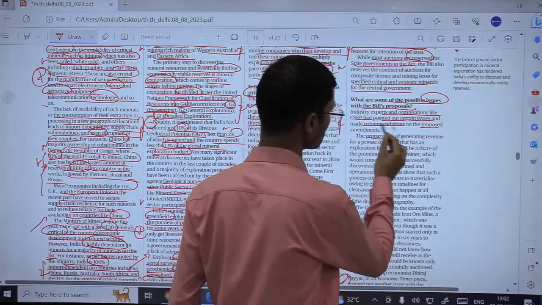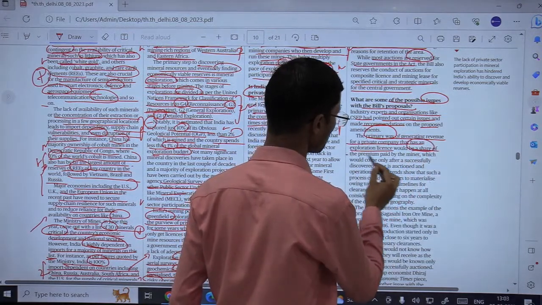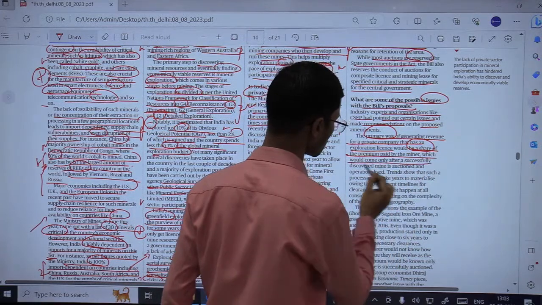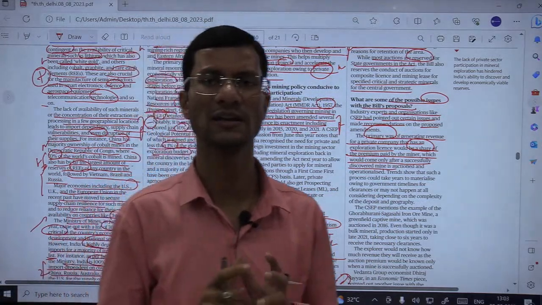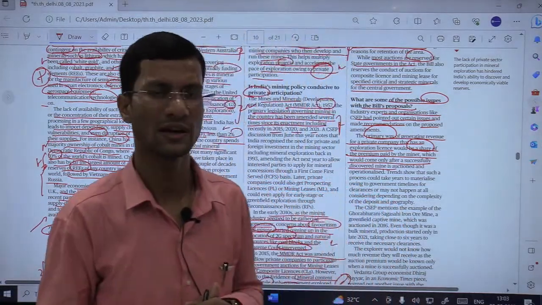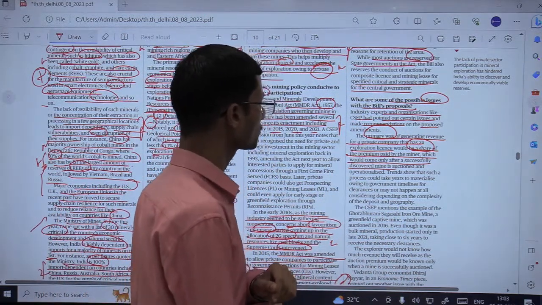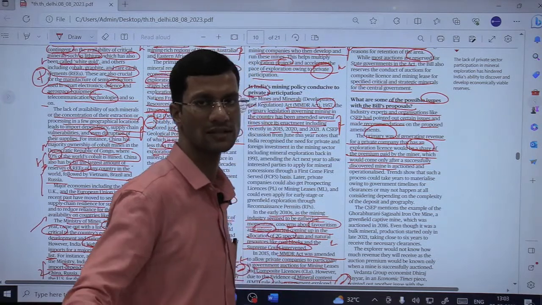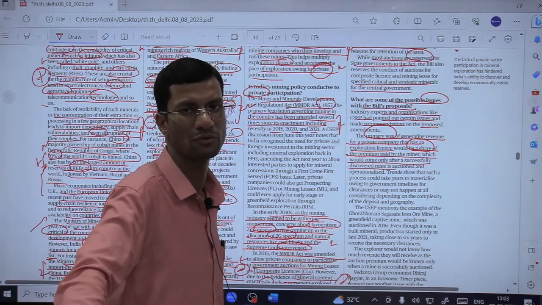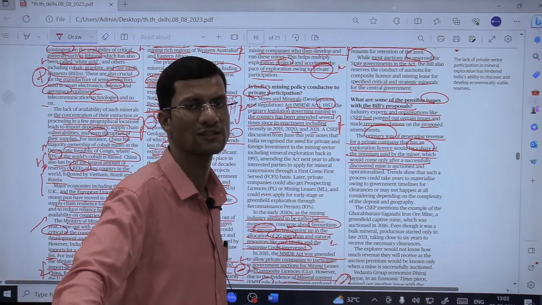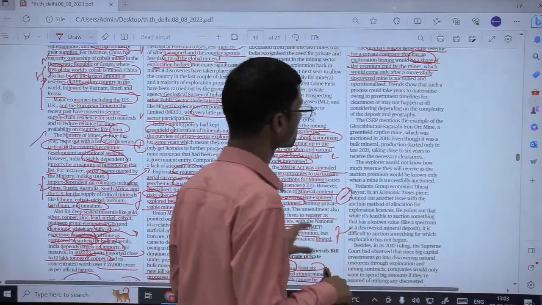Now the primary way of generating revenue for a private company that has an exploration license would be a share of the premium paid by the miner, which would come only after a successfully discovered mine. यहाँ पे इशू है, यहाँ पे गवर्नमेंट ये कहती है कि जब तक successfully discovered mine नहीं पता लग जाता तब तक जो private player है, actually जिसको कि exploration license दी गई है, उसको premium paid नहीं की जाएगी by the miner itself, ठीक है। अब यहाँ पे इशू ये है कि whether the company would wait for this or whether this conditionality is going to impact the participation of private sector or not. So what has been said by the experts?